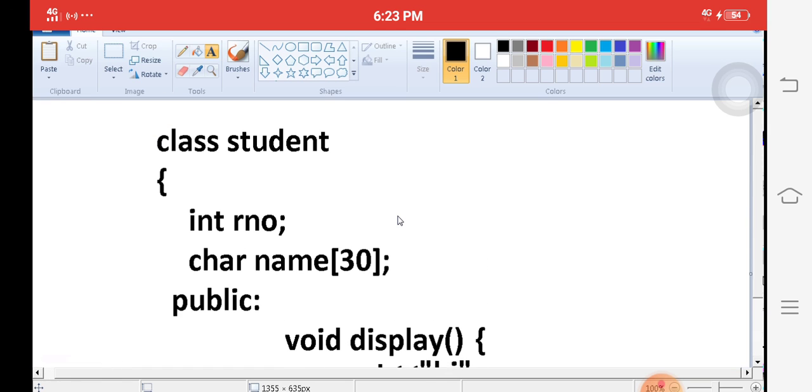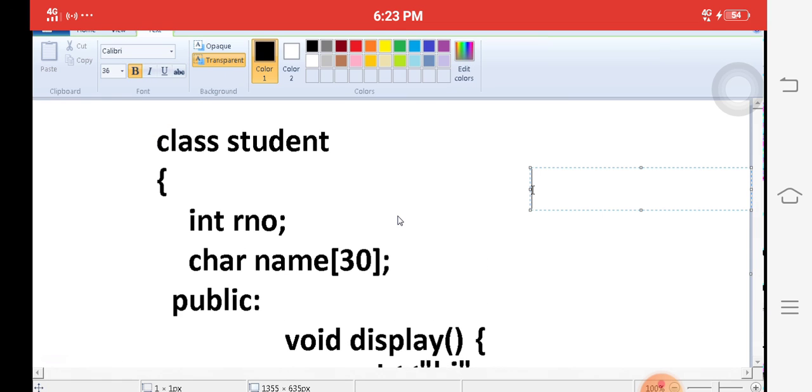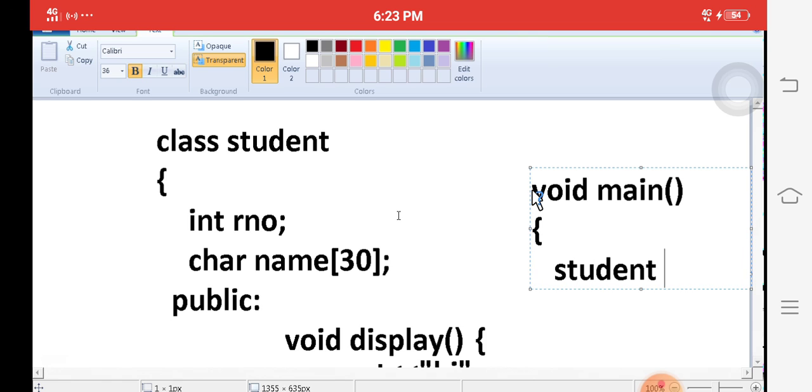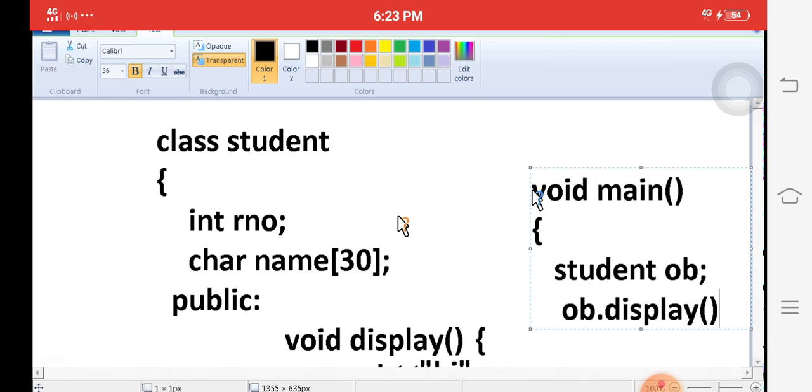How to create the object? After creating the class, simply create the object in void main. I want to create the object of class student, OB. OB is nothing but an object. How to access my display function? Object OB dot display, close. Here is a very simple example on object-oriented programming to get the 10 marks definitely.